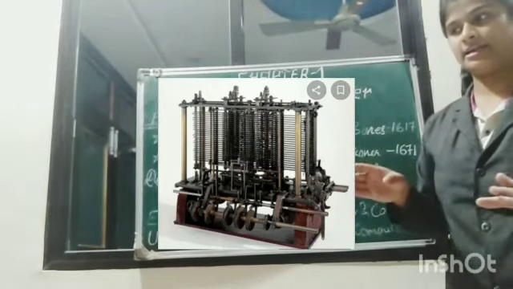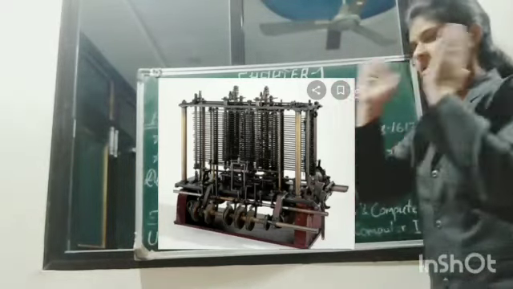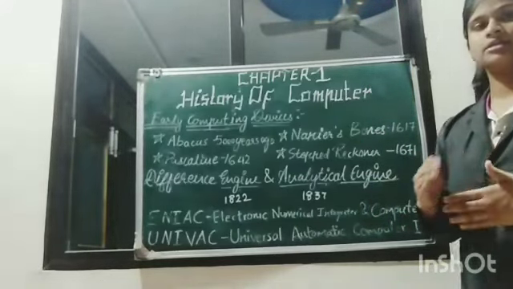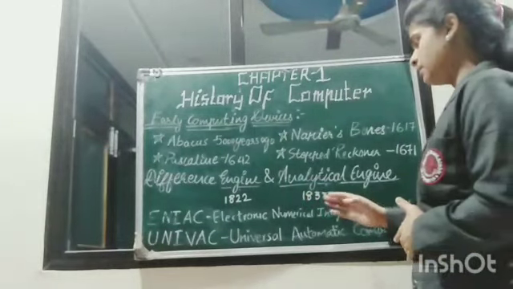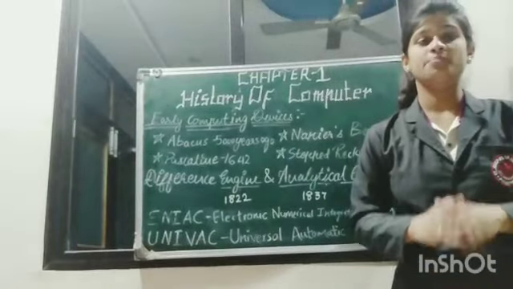If you get an idea, you can't complete it immediately, right? So he thought about that idea and then worked on it. Then in 1837, the analytical engine was invented.